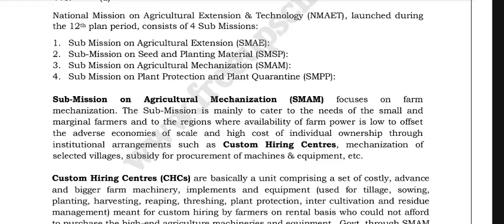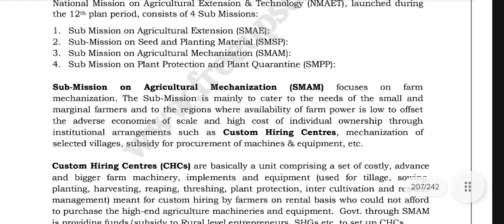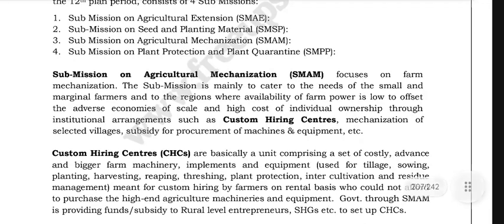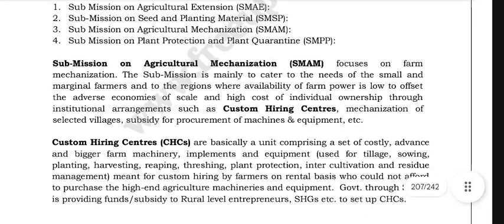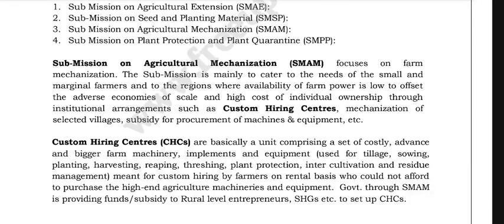The Submission on Agricultural Mechanization, that is SMAM, focuses on farm mechanization. The submission is mainly to cater to the needs of the small and marginal farmers and to the regions where availability of farm power is low, to offset the adverse economies of scale and high cost of individual ownership through institutional arrangements such as custom hiring centers, mechanization of selected villages, and subsidy for procurement of machines and equipment.